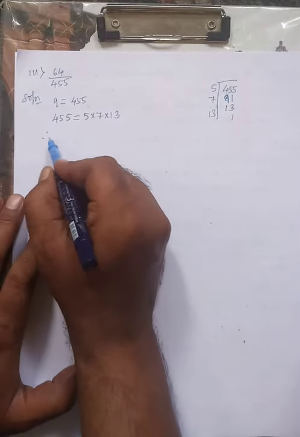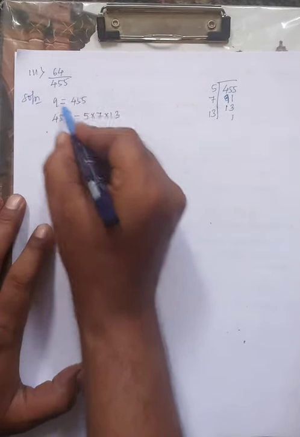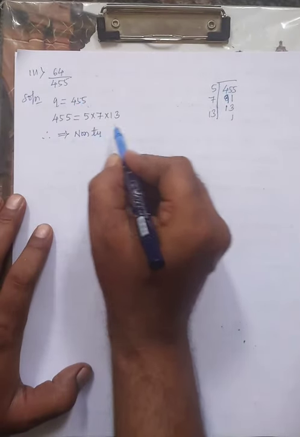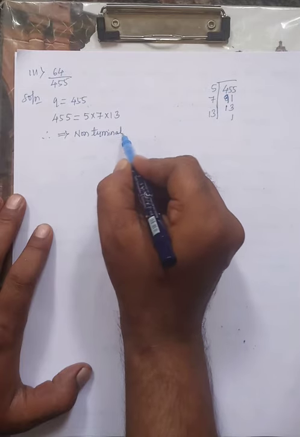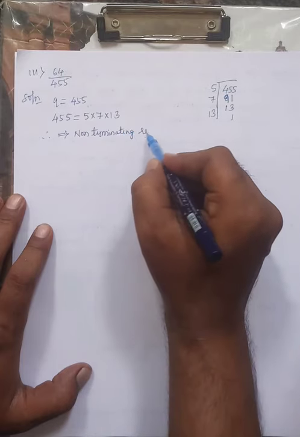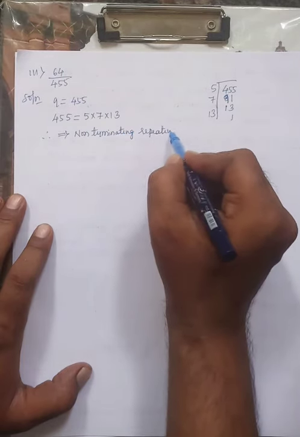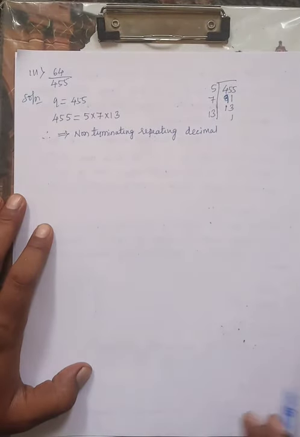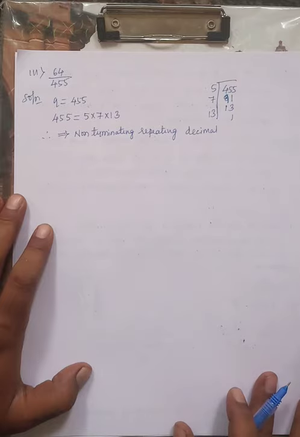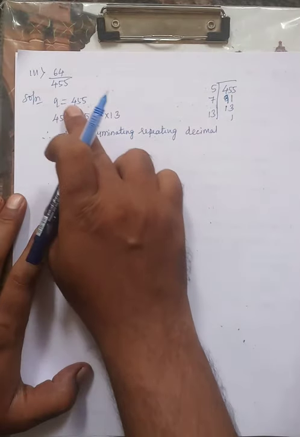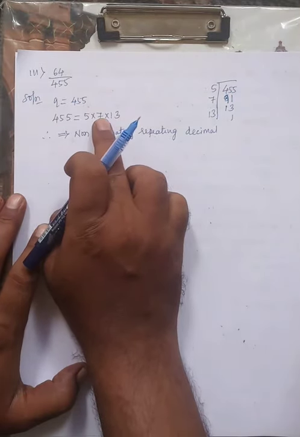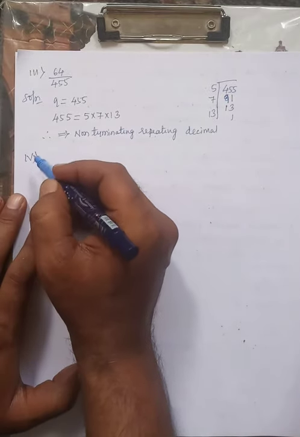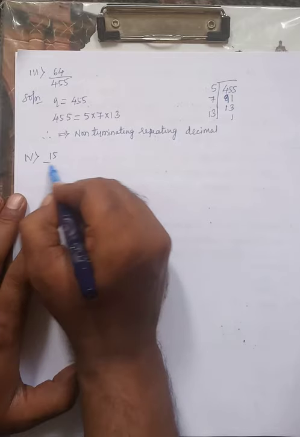Therefore this decimal expansion is non-terminating, repeating or recurring decimal. This is a non-terminating repeating or recurring decimal expansion because the denominator q is not in the form of 2 raised to m into 5 raised to n. So this is non-terminating.